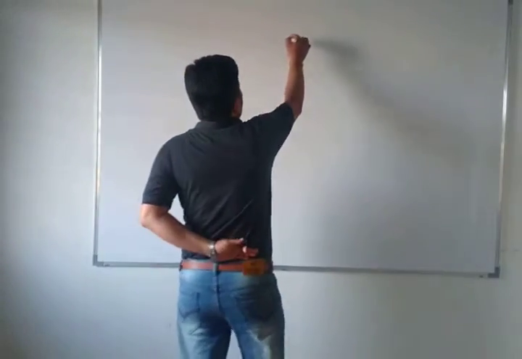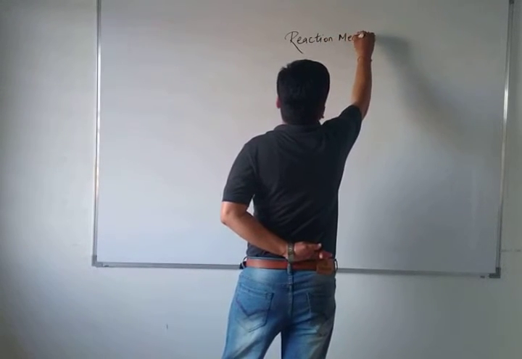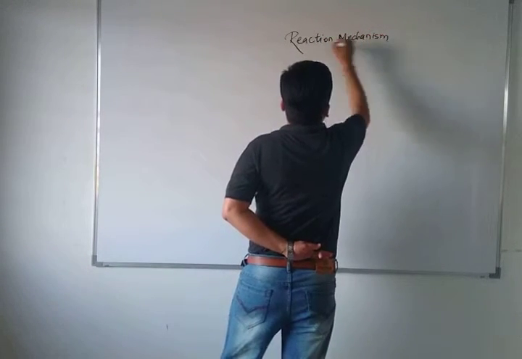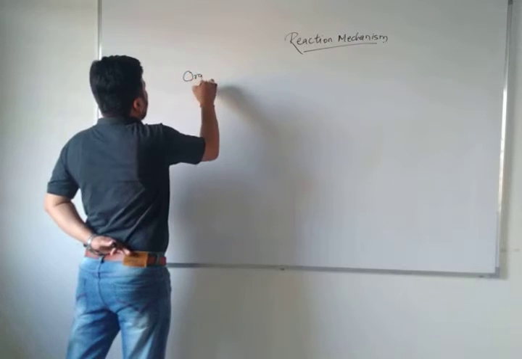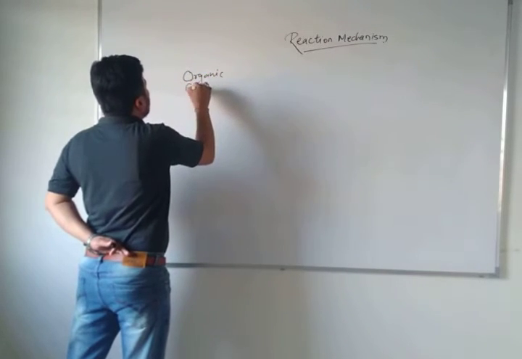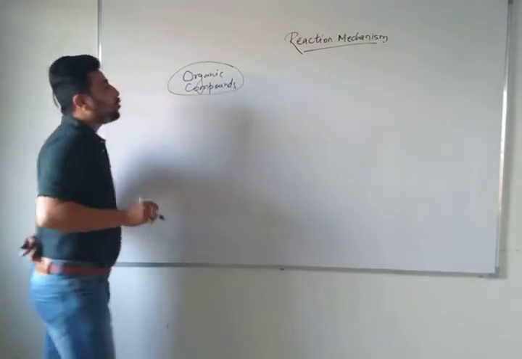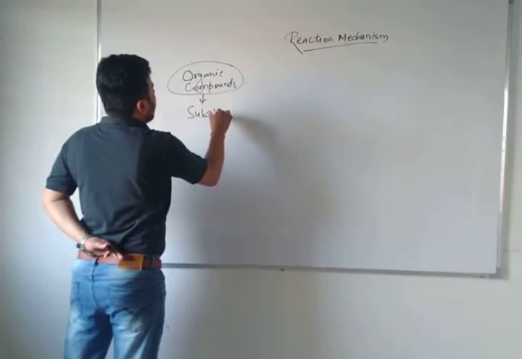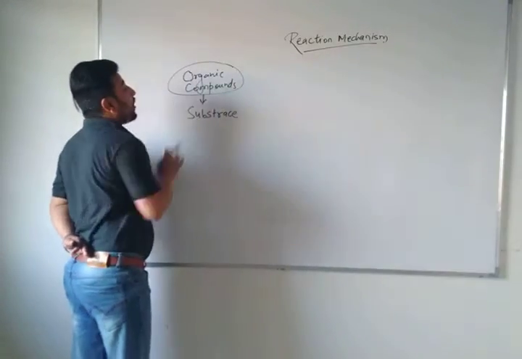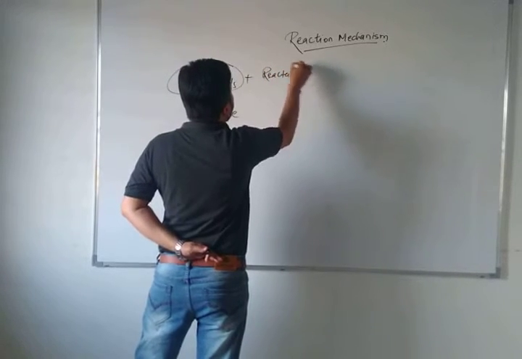What is reaction mechanism? Reaction mechanism means when an organic compound reacts with another compound, the part of the organic compound where the carbon is going to react we call a substrate, and the element which is reacting with this organic compound is known as the reagent.